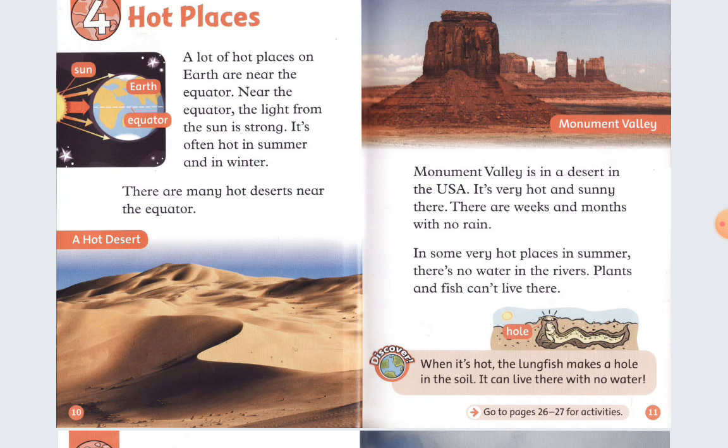In some very hot places in summer, there's no water in the river. Plants and fish can live there. When it's hot, the lungfish makes a hole in the soil. It can live there with no water.